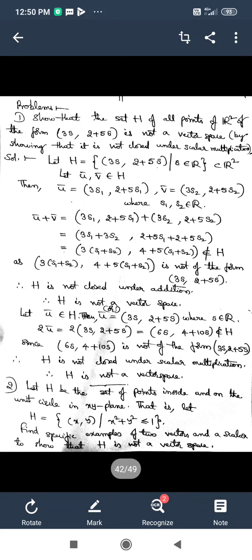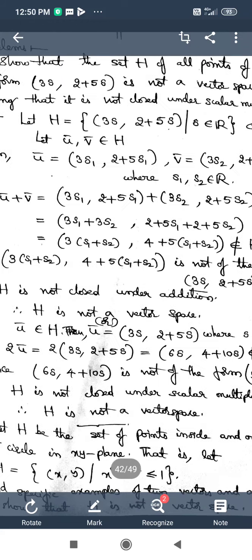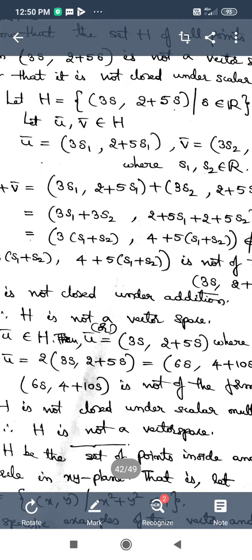To verify the first axiom, the closure axiom, we need two elements from the set H, and as they are called vectors in linear algebra, I say every element is a vector. So u bar comma v bar are two vectors from the set H, and each of them should be of the form 3s comma 2 plus 5s.